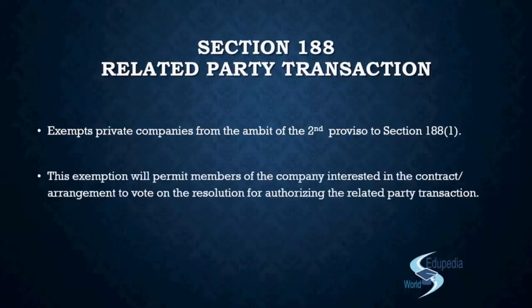So this exemption will permit the members of the company interested in the contract or arrangement to vote on the resolution for authorizing the related party transaction, right? Did you get the point? So this is all about the second proviso, nothing else. So the first exemption in 188 is discussed with section 2 clause 76, right? That if it's a group company, then you need not pass these resolutions and go ahead with the transaction.